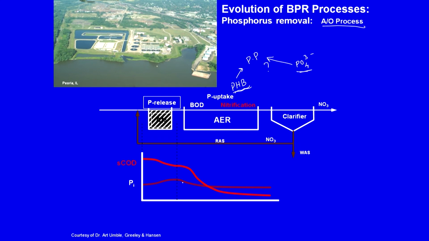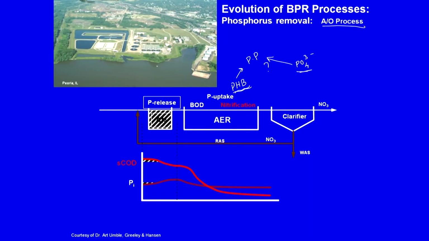Again, phosphorus will be taken up, that is why it is decreasing, but as you see, the net removal is not great. Why is the net removal of phosphorus not very good? Well, because when you are recycling it here, you see that there will be some oxygen here and also nitrate certainly, right, and that nitrate is coming into the picture here. And as we looked at the thermodynamics, if you have an electron acceptor like some oxygen or at least nitrate, they do not let your phosphorus accumulating organisms thrive.